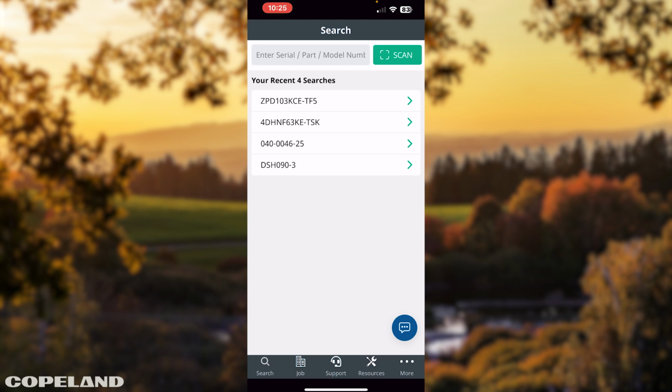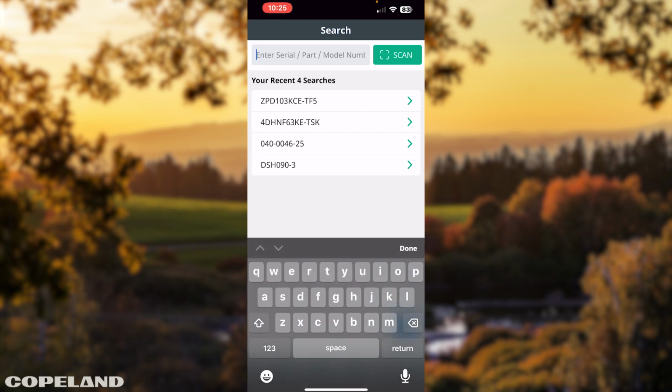Let's begin. Scan or enter compressor serial, model, or part number. The scanning function requires your phone to have an active camera. If you type in a number, note the quick drop-down menu has several numbers to select from.